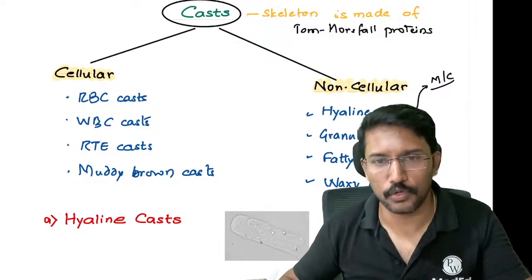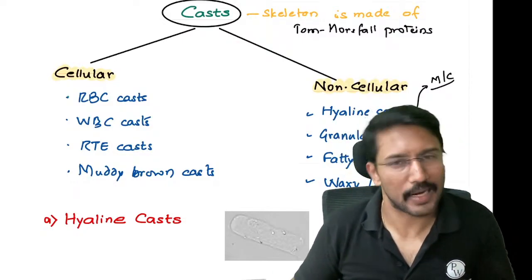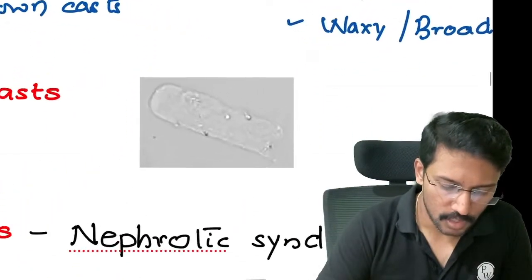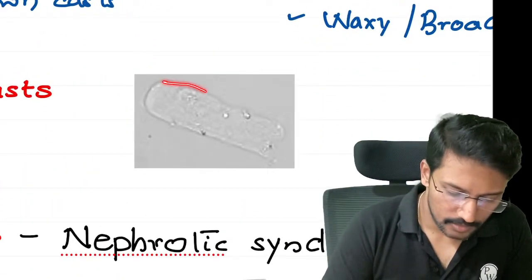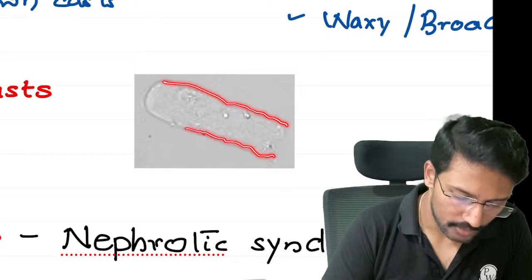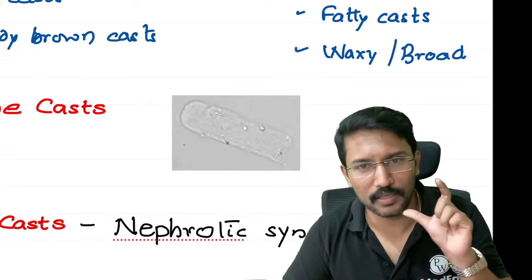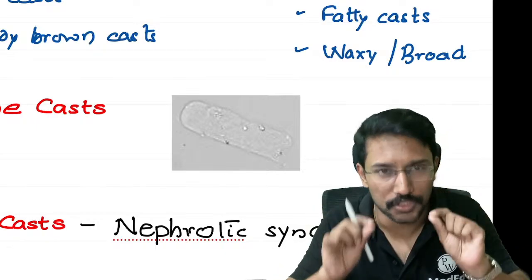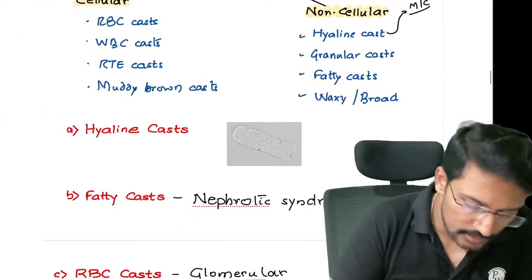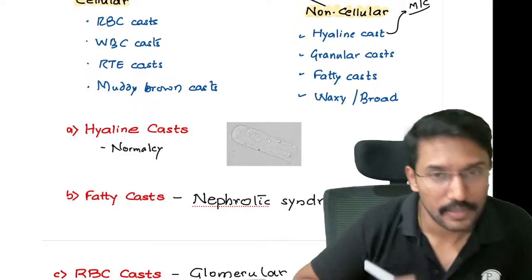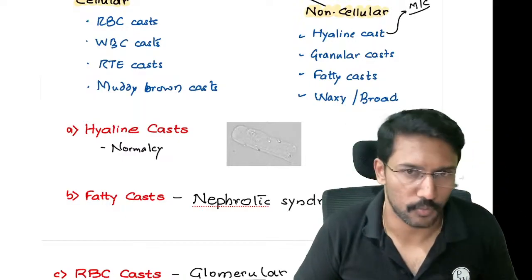So if I give my sample or you give your sample, the microscopy might show hyaline cast, which is seen in normalcy. This is how it looks: a thin hyaline or translucent sheet. This is what we call hyaline cast. Under the microscope, if you see a translucent sheet, that is hyaline cast. It is seen in normal individuals. It indicates that you don't have any major problem as such.